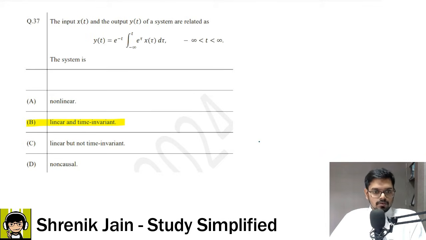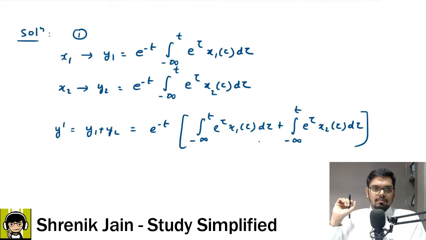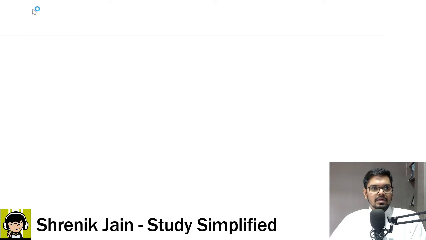So option A is wrong, and then for B and C, if I check time variant or invariant, I can get the idea whether B or C is correct, or if both of them are wrong, then D would be correct. That's how things would look, right? So to check now time variant or invariant, we have the delay and replace logic, already solved in the practice course. This is my technique to solve this kind of questions.